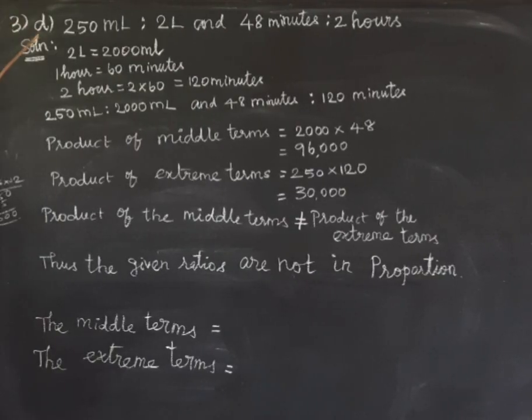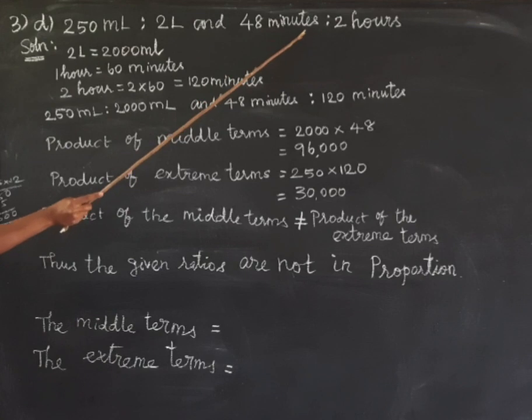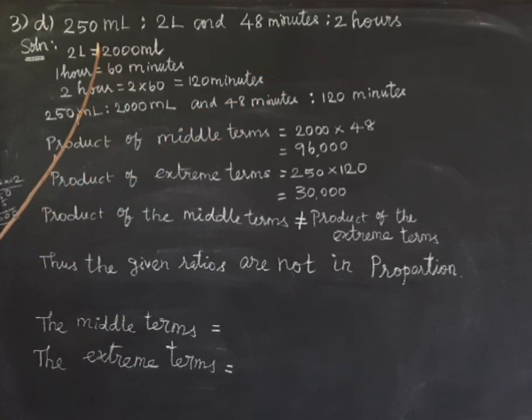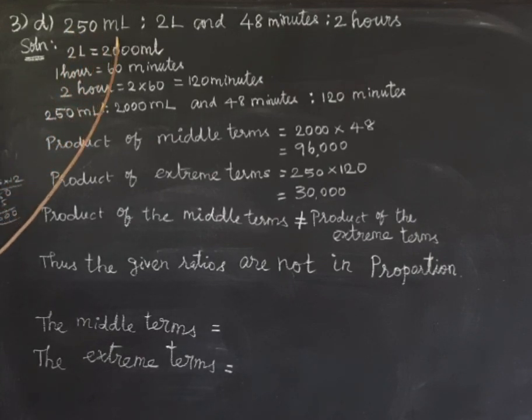Okay, third, part B: 250 milliliter is to 2 liter and 48 minutes is to 2 hours. We have to check whether the two ratios are in proportion. First check whether all the units are the same or different.